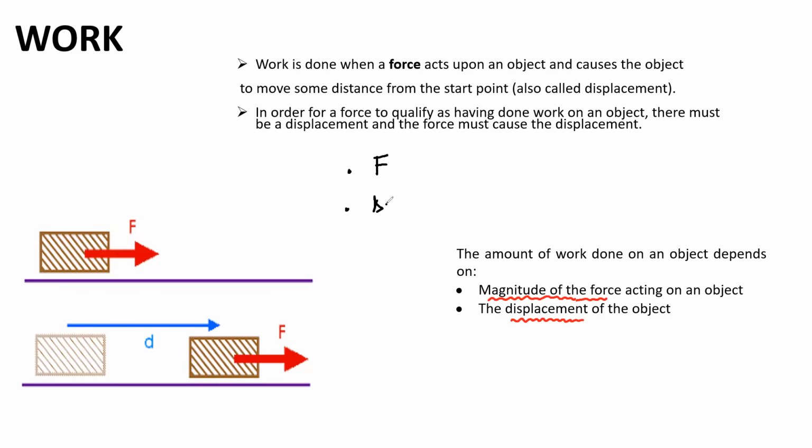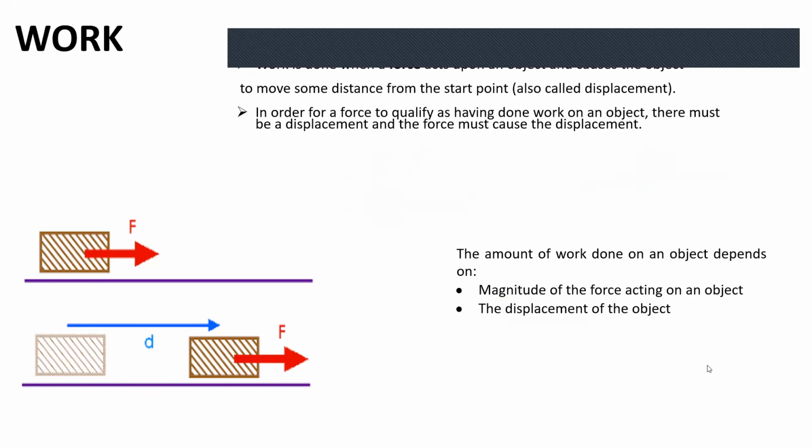Number two, it is the displacement of that object. In physics, when you're dealing with an object on a horizontal surface, so this is your surface there, and the object is here, and the object is moving on a horizontal surface, it means in this case that it's moving by delta x. So this is why I said the force acting and the delta x are the ones that are affecting the amount of work done on the object. So that's basically the introduction of the concept of work.